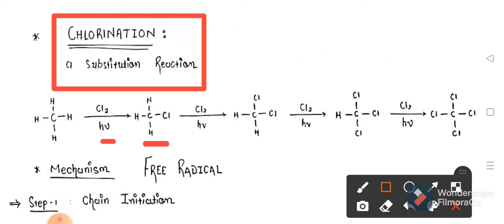Then again it is chlorinated and converted into dichloromethane. Again it is converted into trichloromethane and tetrachloromethane. It is a sequence of reactions which gets repeated, and you get a mixture of products.